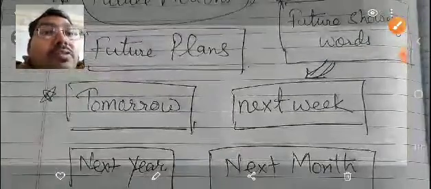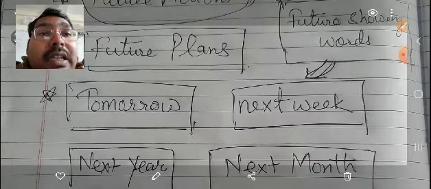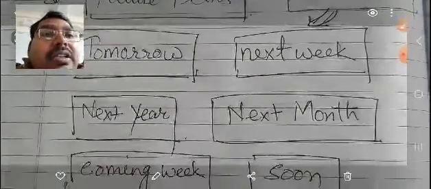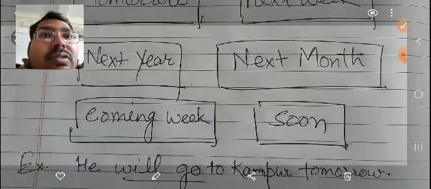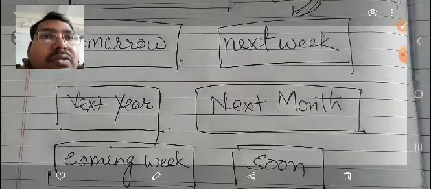You can see tomorrow. Tomorrow indicates the coming time, the next day, that will come. Tomorrow, next week, next year, next month, coming week, and soon, these words indicate some time that is to come in future.